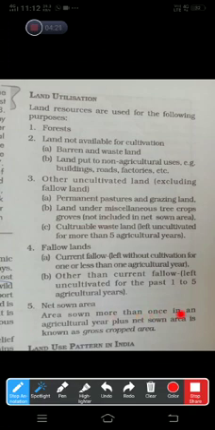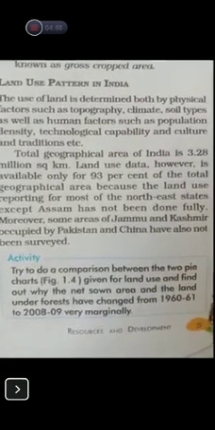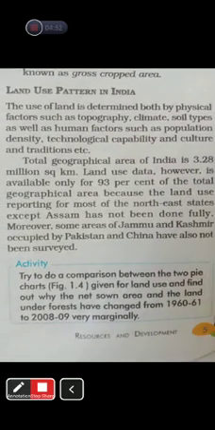Area sown more than once in an agriculture year plus net sown area is known as gross cropped area. It has another name, another key term, that is called gross cropped area. It is used to grow crops. हाँ जी बेटे, next is land use pattern in India. Means how we use land in India, that will be taught to you now.